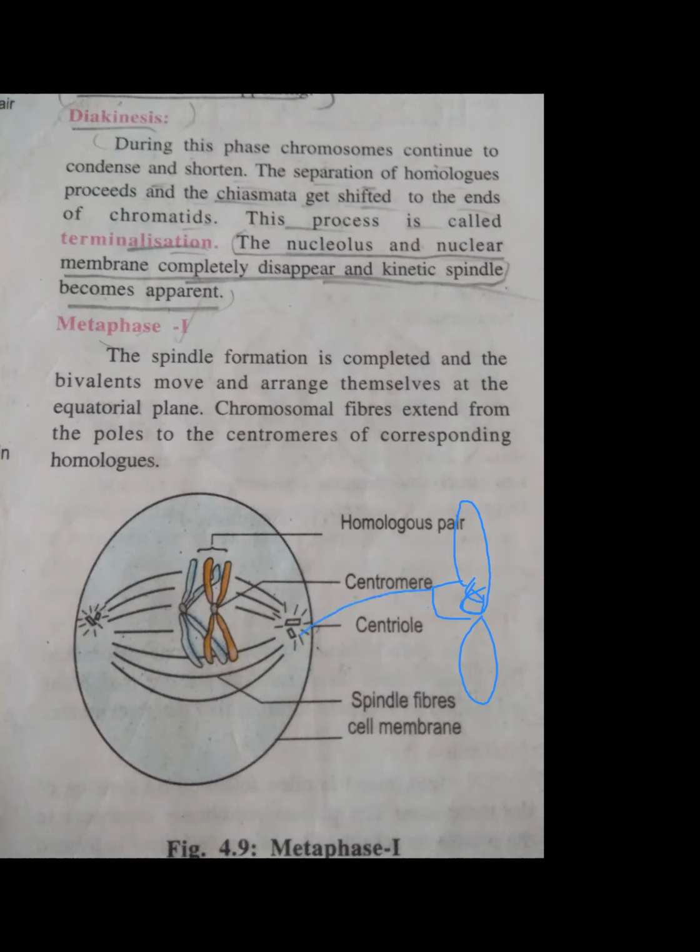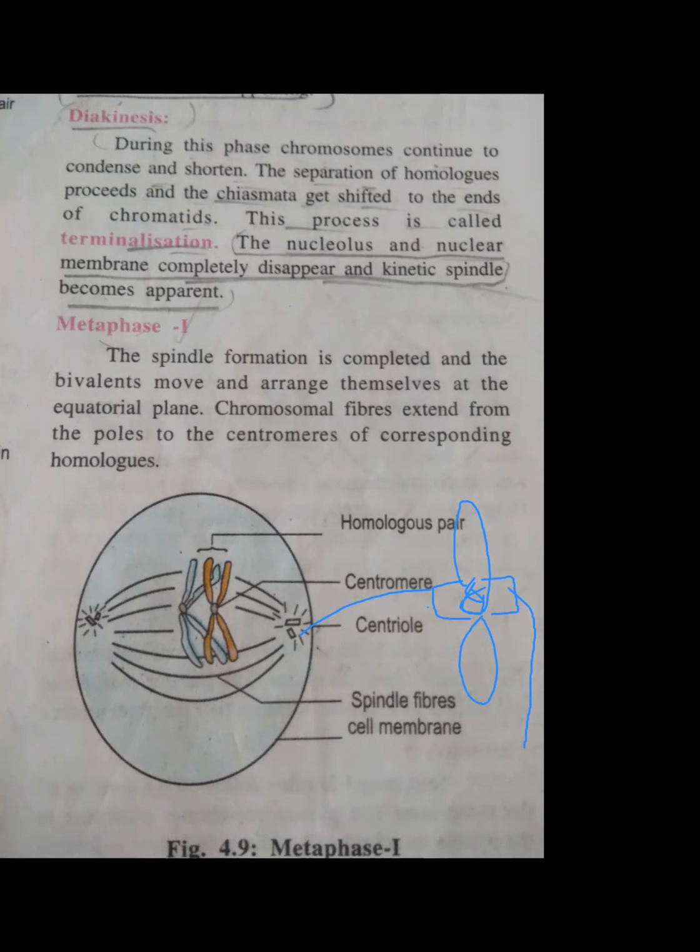They will ask you a question: in metaphase 1, the spindle fibers are attached to centromeres, centrosomes, and then they will give a third option, kinetochore, or all of these. So the answer is for you.